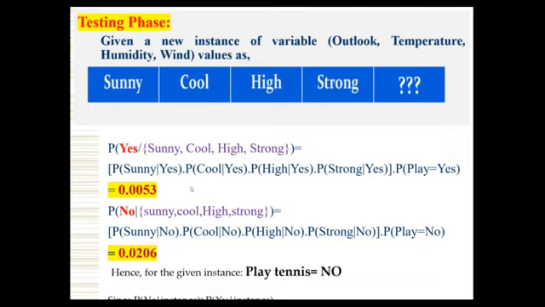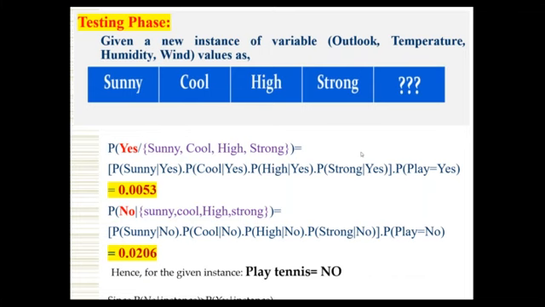Now coming to the Bayesian classifier, we have to apply the classifier. What is the numerator value? The numerator value is always the class. We have two classes, yes or no. So the probability of yes. The denominator value is always what we call the features. What are the features here?